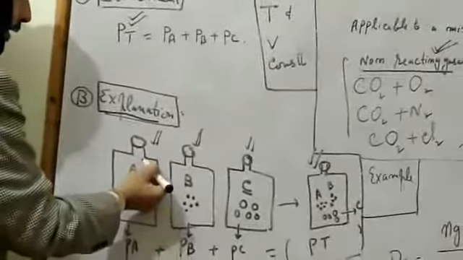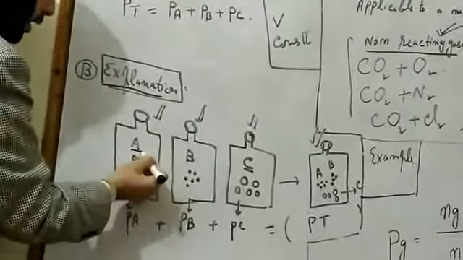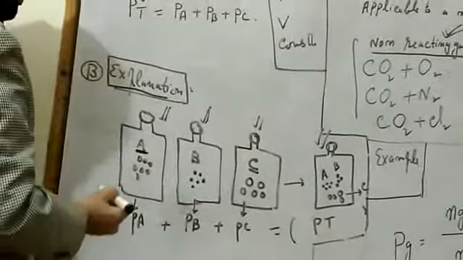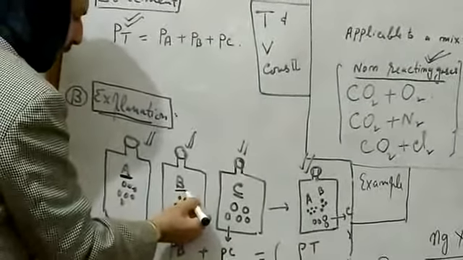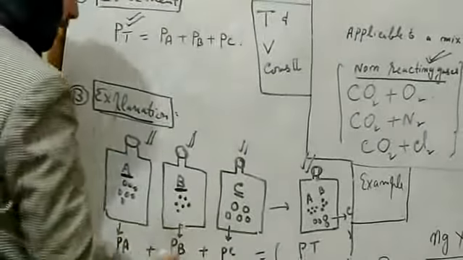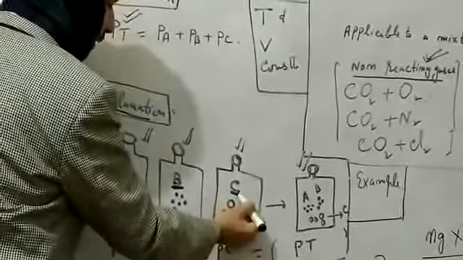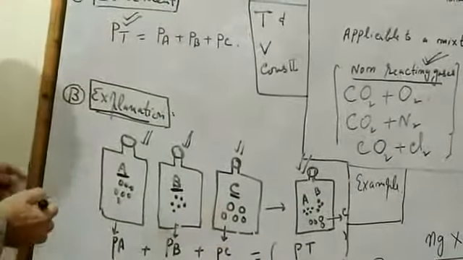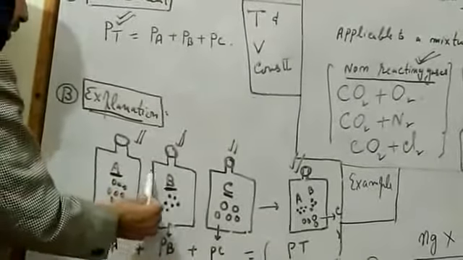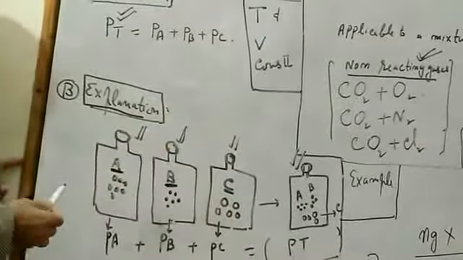Here I have taken three containers. One container contains a gas which I say let it be gas A. The second container contains a gas and let me say the gas is B. The third container contains a gas and let this gas be C. We have taken three containers having gas A, another gas B, and another having gas C.